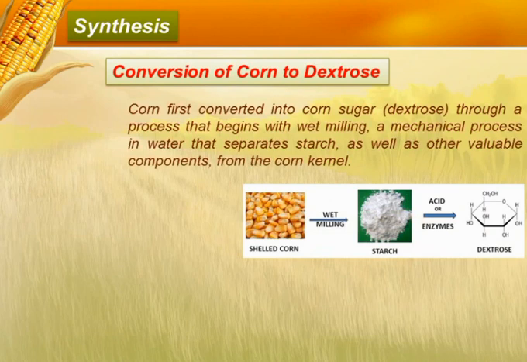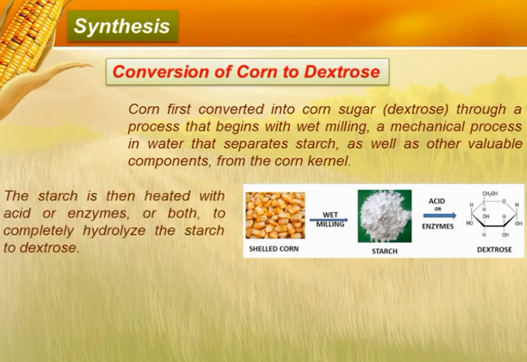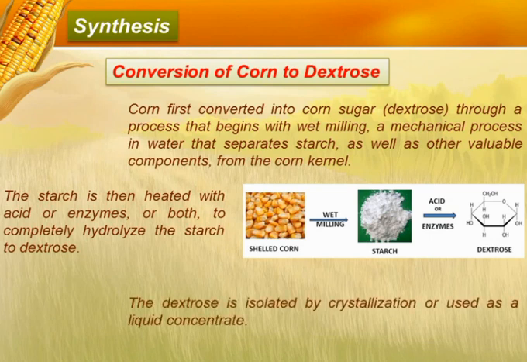In this process, first corn is converted into corn sugar through a mechanical process that begins with wet milling in water that separates starch as well as other valuable components from the corn kernel. Then the starch is heated with acid or with enzymes or in the presence of both to completely hydrolyze it to form dextrose. Then the dextrose is isolated either by crystallization or it is used as a liquid concentrate.